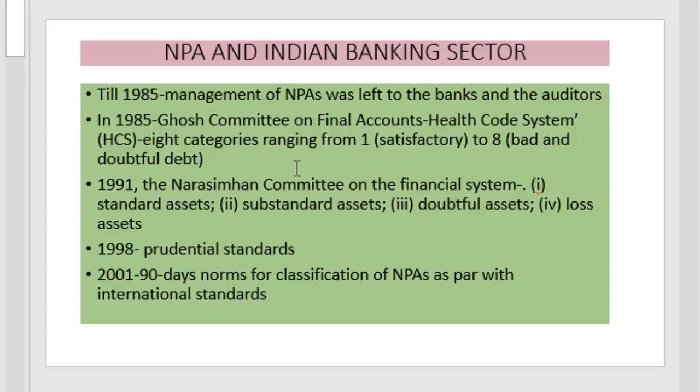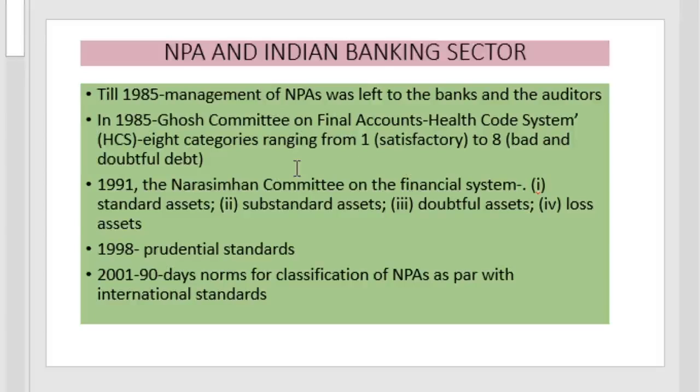In 1985, the Ghosh Committee on Final Account divided the NPA into 8 categories, ranging from satisfactory 1 to bad and doubtful 8th one. This was the first classification of the NPA, done by the Ghosh Committee in 1985. It was known as the health code system, from satisfactory to bad and doubtful debt.